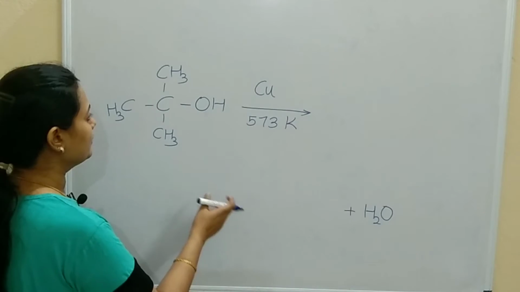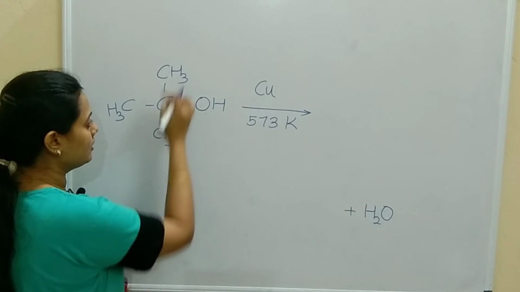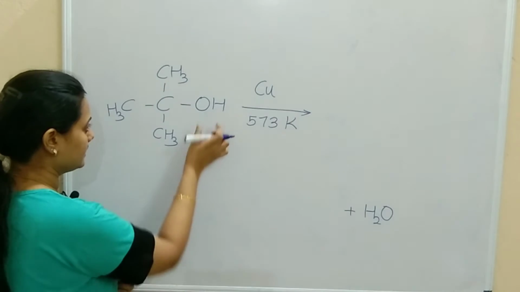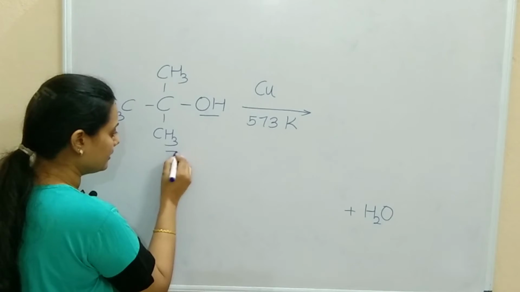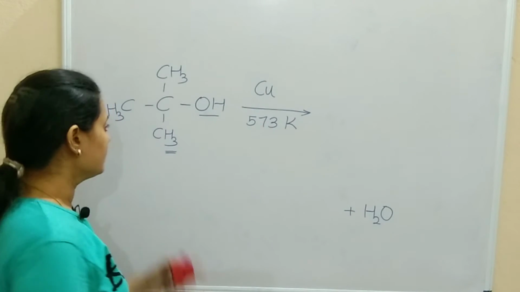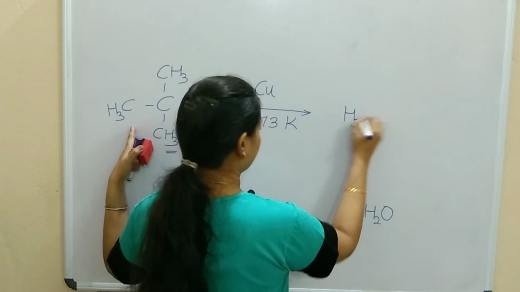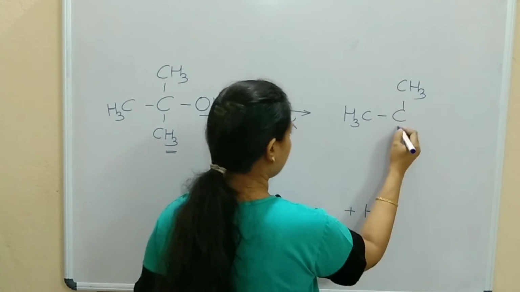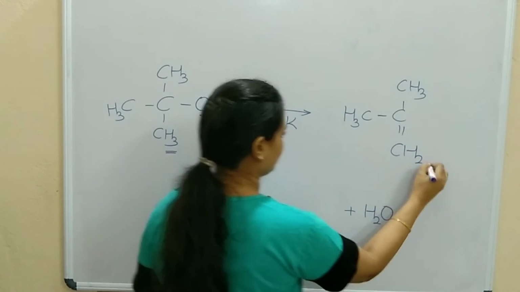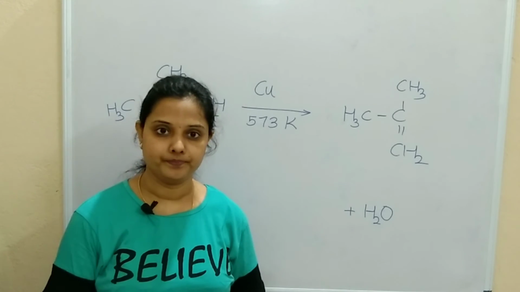Water removed means this OH group will go off, and one hydrogen from any one of the alkyl groups attached to that carbon is removed, right? So what is the product now? Water as a byproduct, and CH3, C, CH3 with a double bond CH2. An alkene will be the product here.